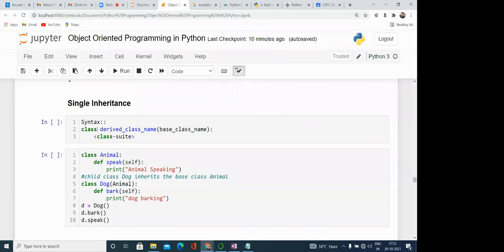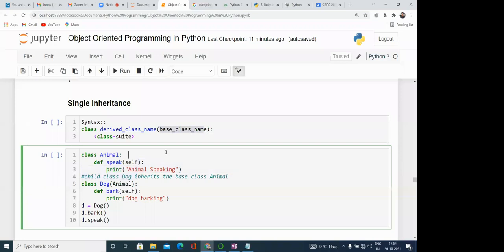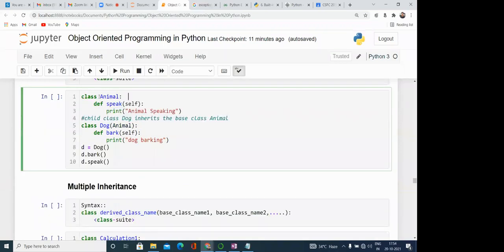This is the syntax. One class is there, and the class which inherits the property is called the derived class. So what is the syntax of defining a derived class? We write class, the name of the derived class, and then in brackets the base class. Base class means the super class from which it is inheriting the property. Then comes the definition of the class. Here you can see class Animal has one instance method, speak, with self, which prints that the animal is speaking.